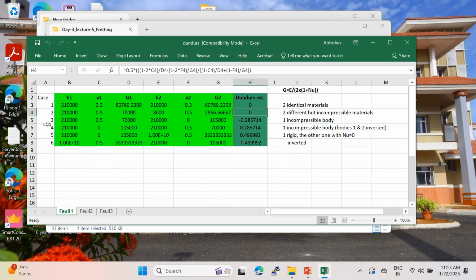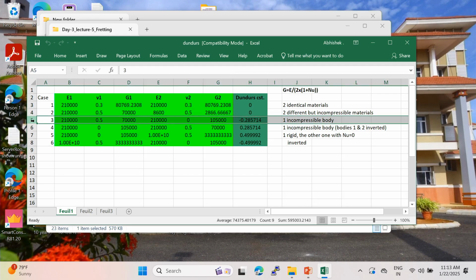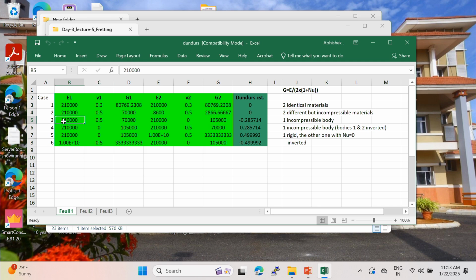Now let's consider something which is here, the contact between some ideal materials. The first one is steel but incompressible, like plasticized steel. And okay, this one is nu equals 0. You can see the value of the Dundurs constant. And when you invert the two materials, body 1 and body 2, you have a plus or minus. Then the plus or minus is not important.